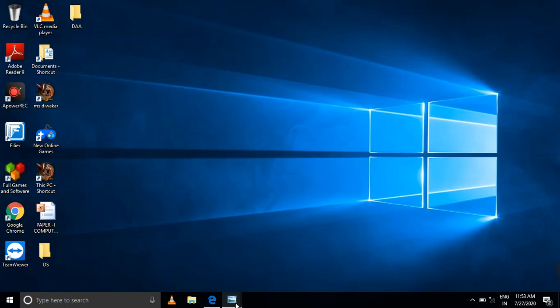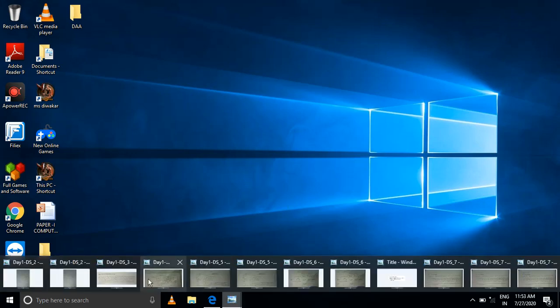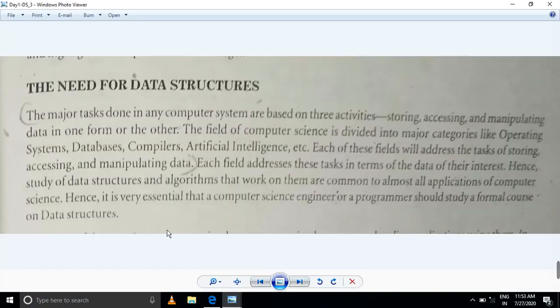Next, you go for the need for data structure. After that, you go to the definition. What is meant by data structure? The need for data structure means the major tasks following these activities. What are the activities for the main need of data structure?